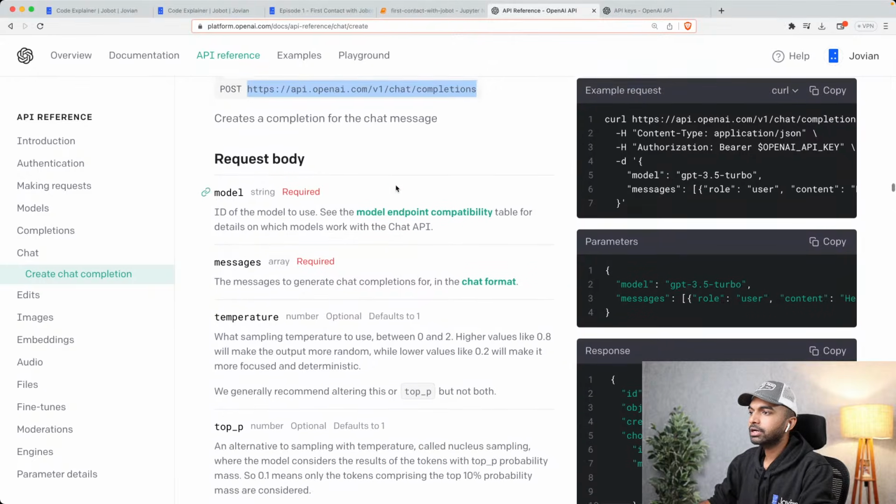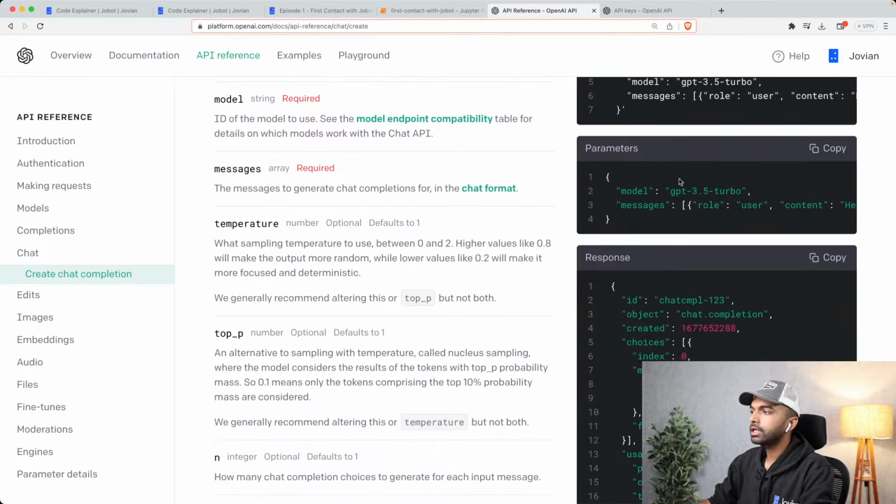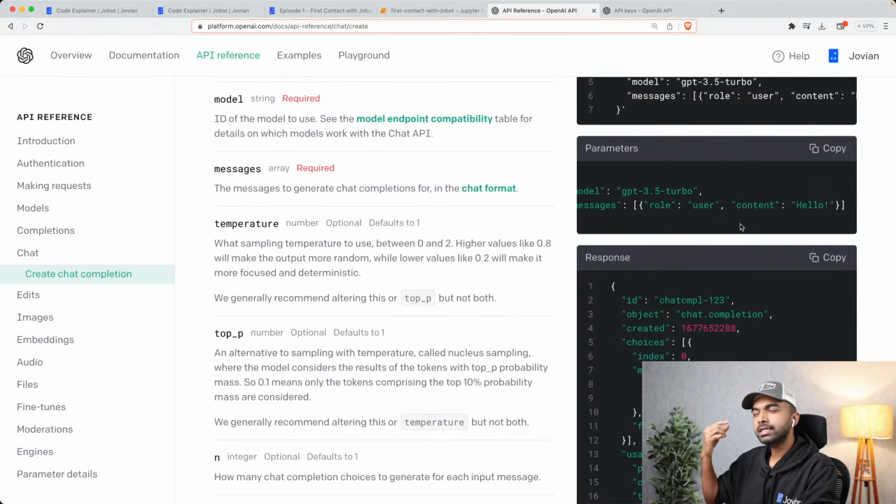And then here's what it expects. So what it expects in the body, here is the request body. It expects a type of model and it expects a set of messages to be sent. Okay. Now here, of course, there is just one message. There is a single message and each message has a role, which means was this message sent by the user or was this message sent by the bot? So you can indicate that because you're going to send the entire history for context. And then it contains the content. This is the actual content of the message.